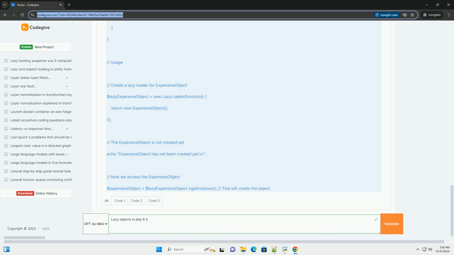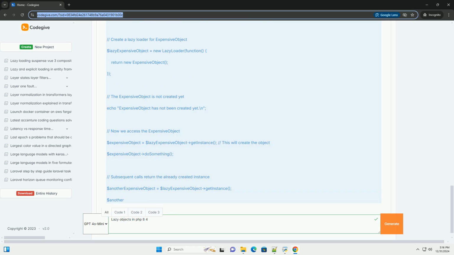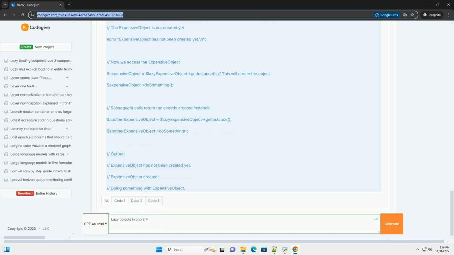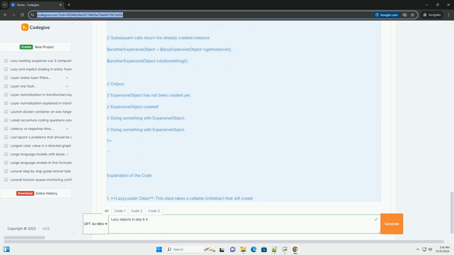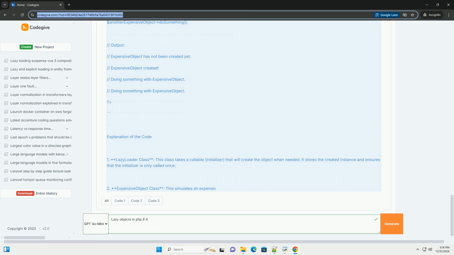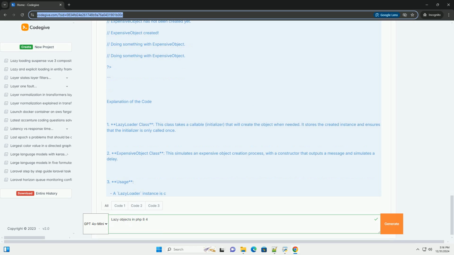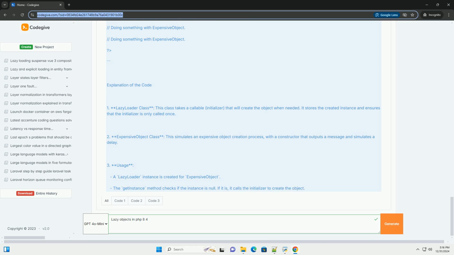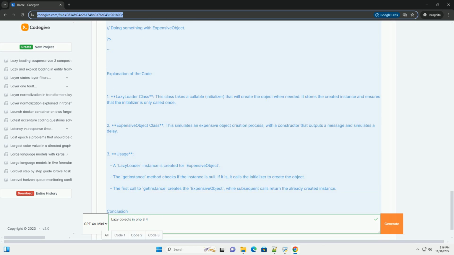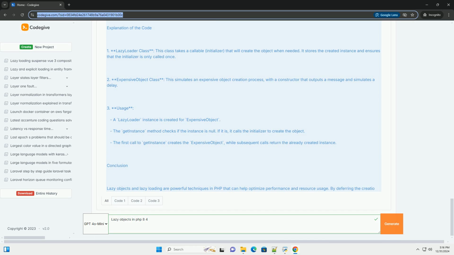What are lazy objects? Lazy objects are objects that delay their initialization until they are required. This can be useful in scenarios where you want to reduce the initial load time of an application or avoid unnecessary resource usage. Benefits of lazy loading.